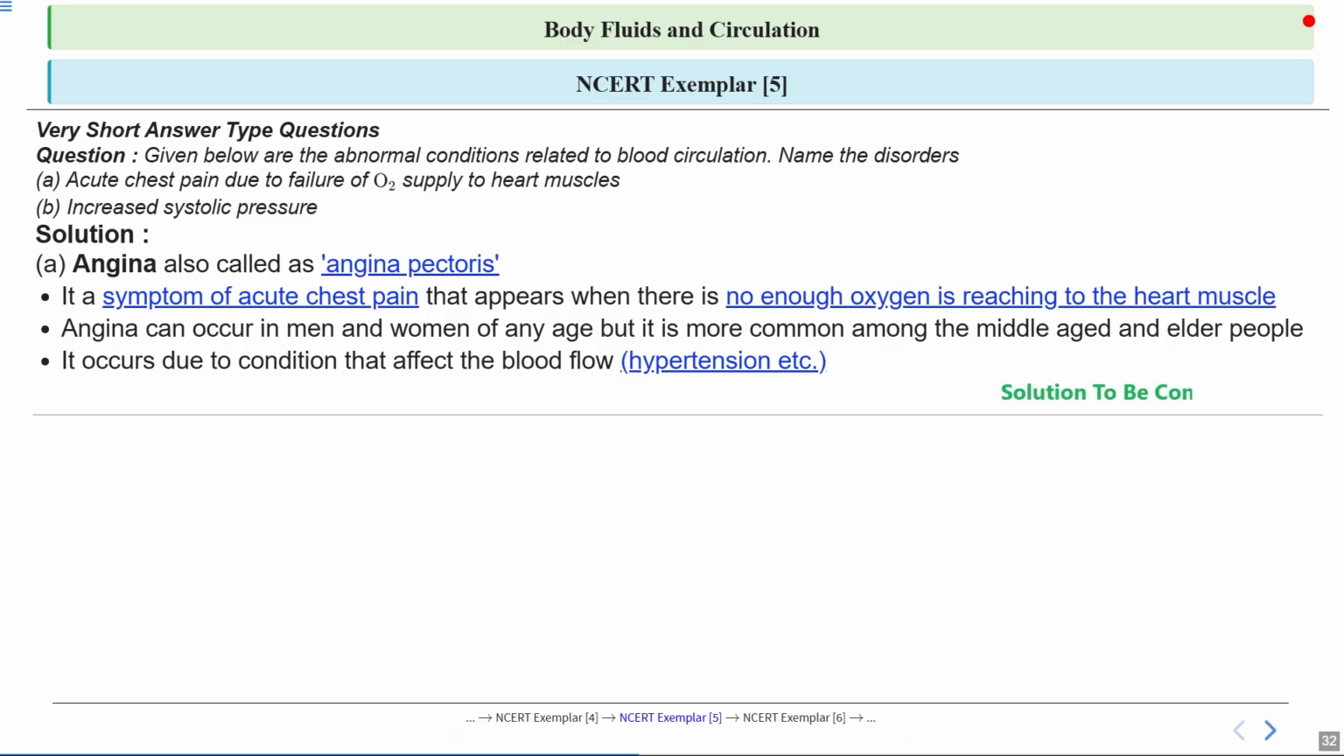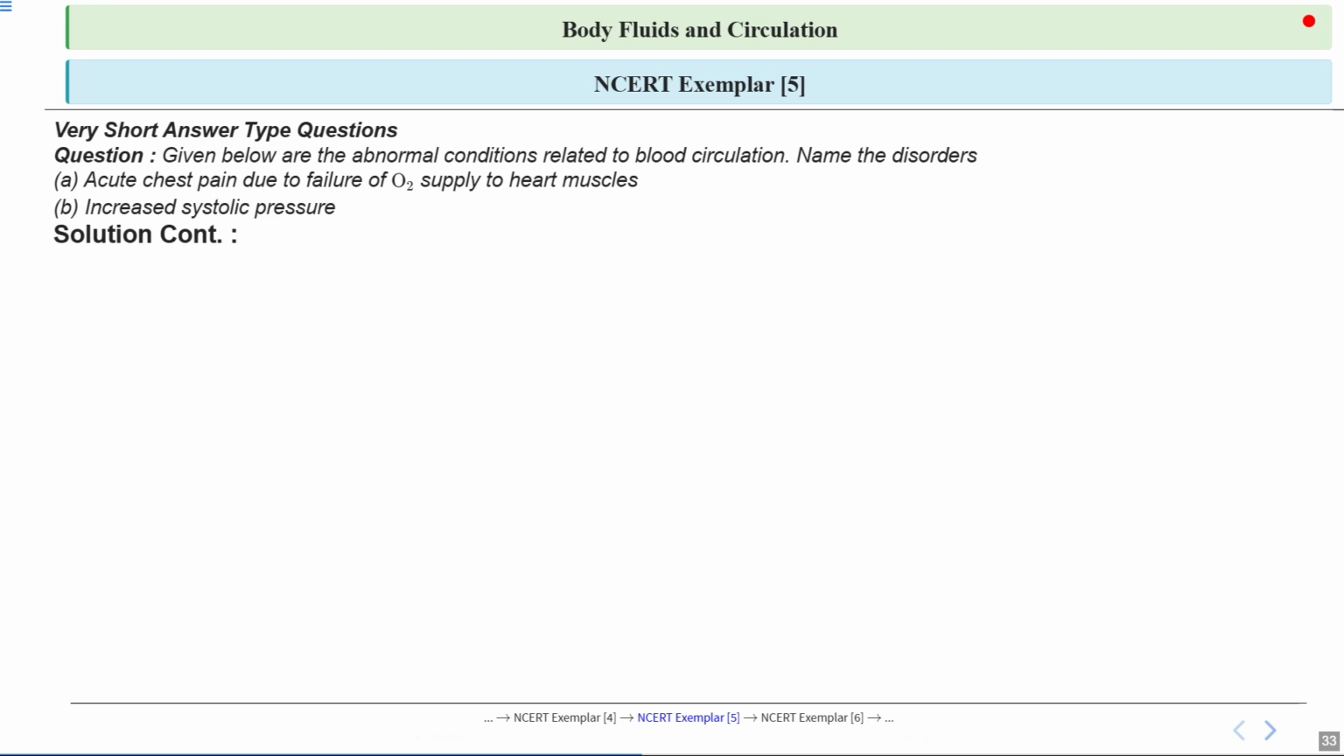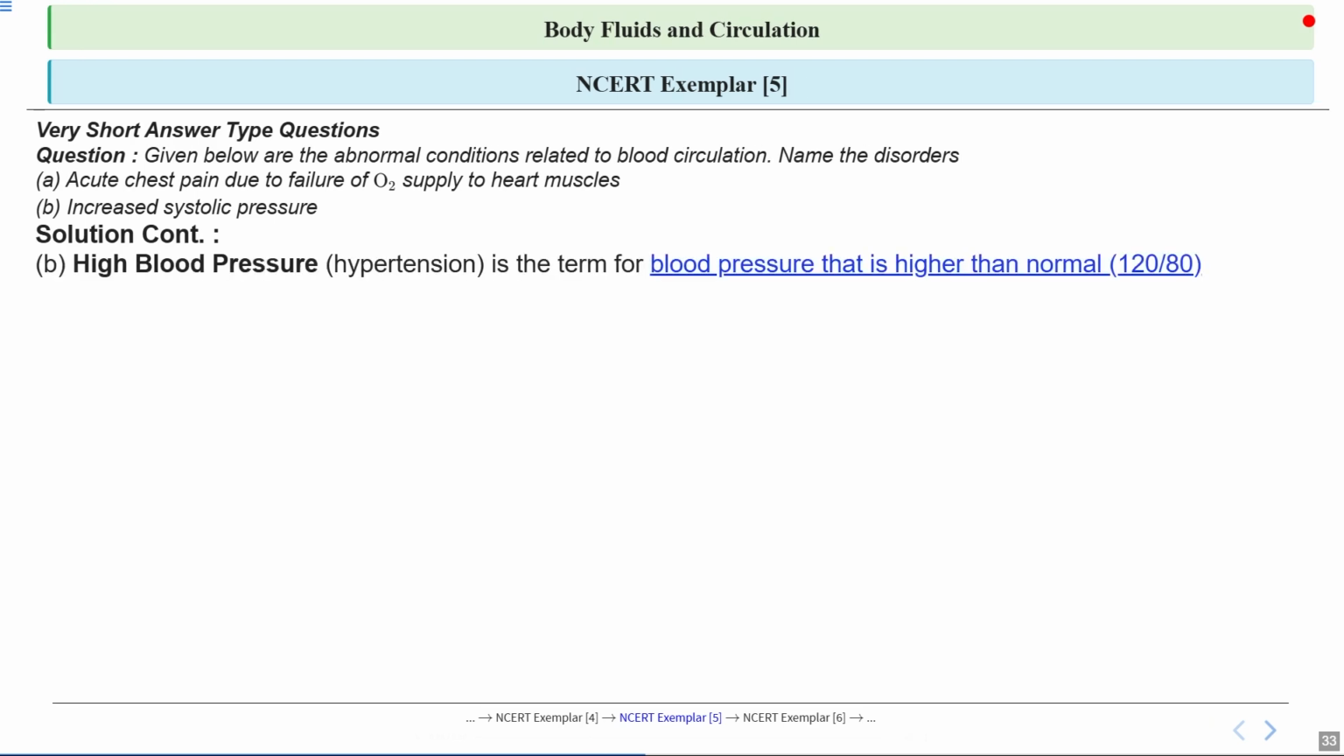So we will continue the solution. Let's talk about increased systolic pressure. So the medical term for this is high blood pressure, or we can say hypertension. Emphasize that hypertension means the blood pressure is higher than the normal value, which is usually 120 by 80.